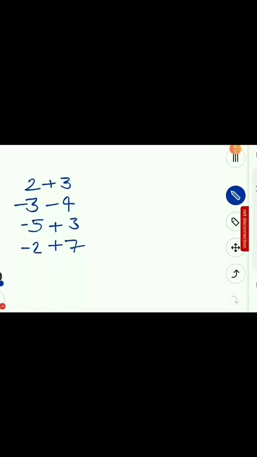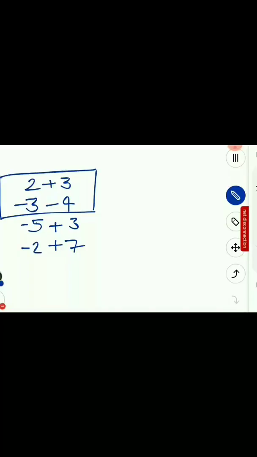So addition and subtraction, when we perform these two operations, we have to closely look at the sign of the numbers that we are performing these operations on. Okay, so if this is the case where the sign of both the numbers is same, right? Here 2 is positive, 3 is also positive, and in this second equation 3 is also negative and 4 is also negative.